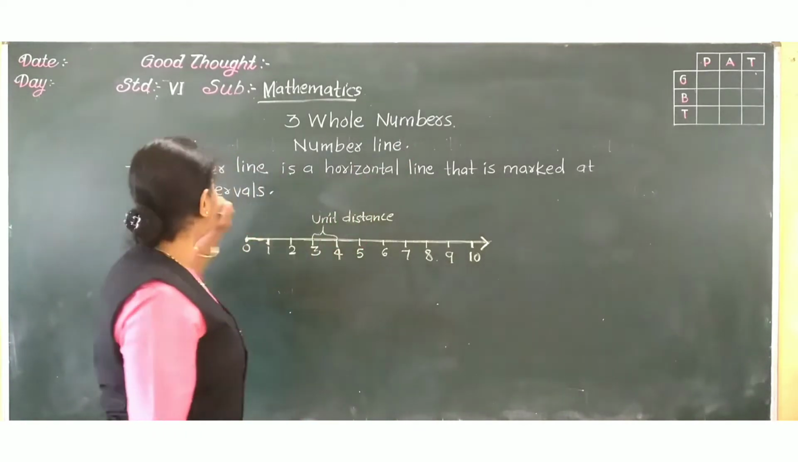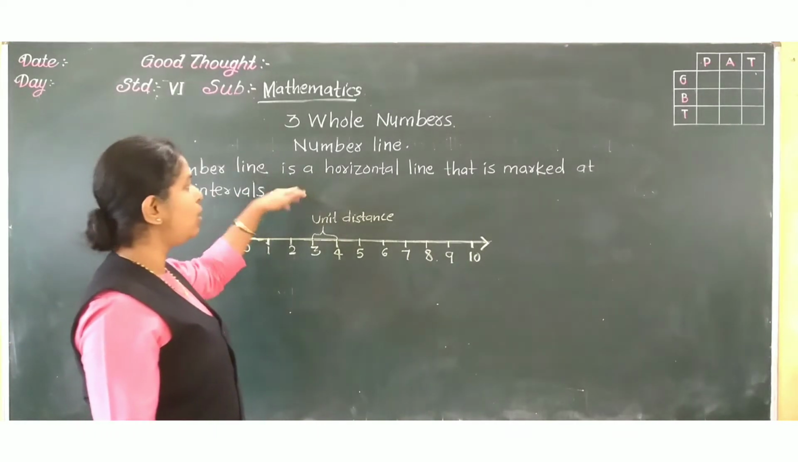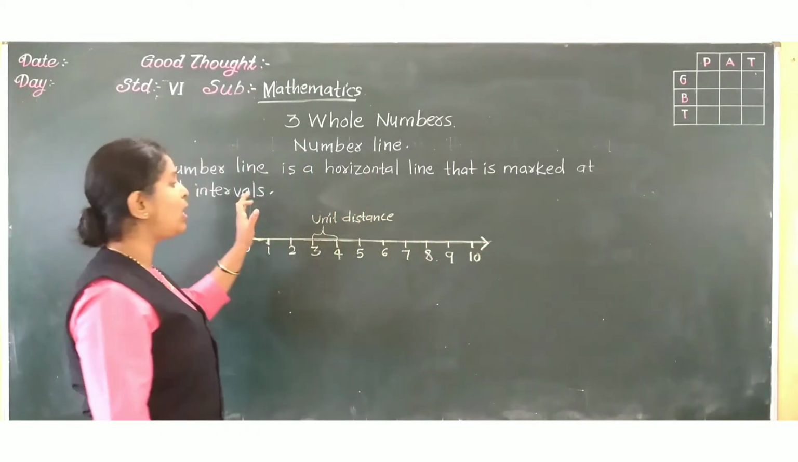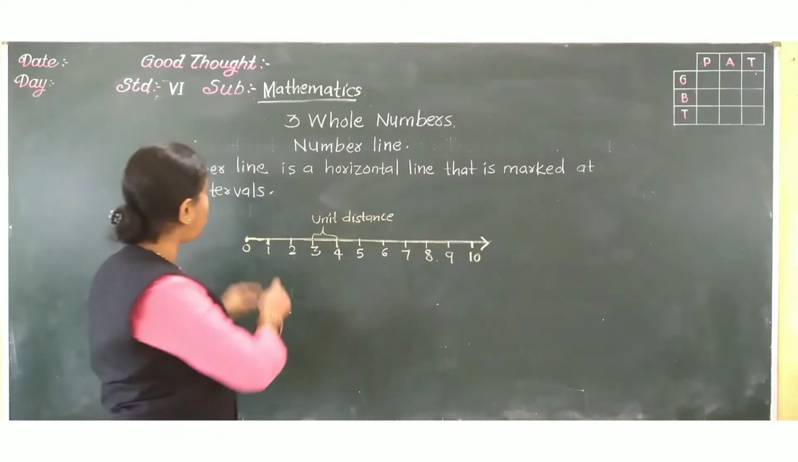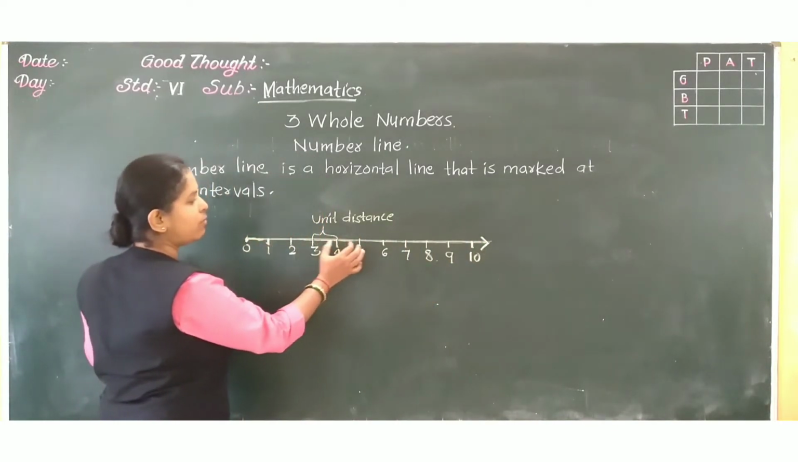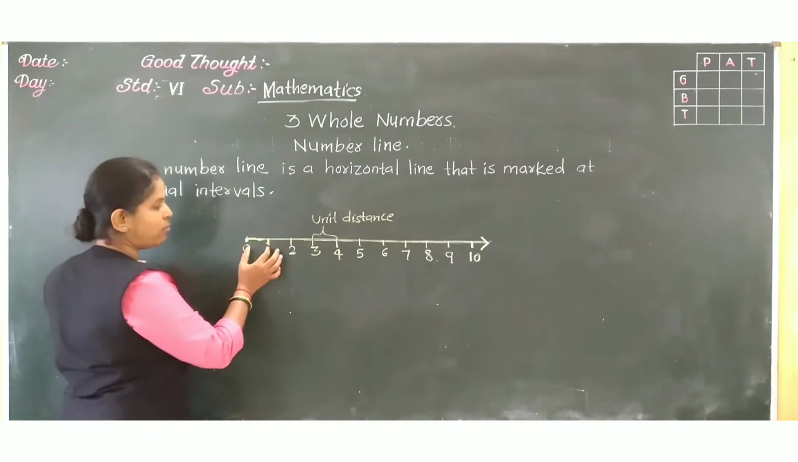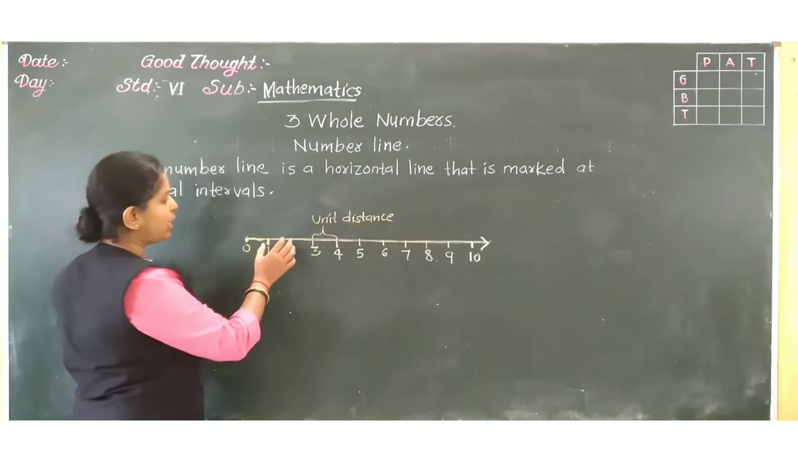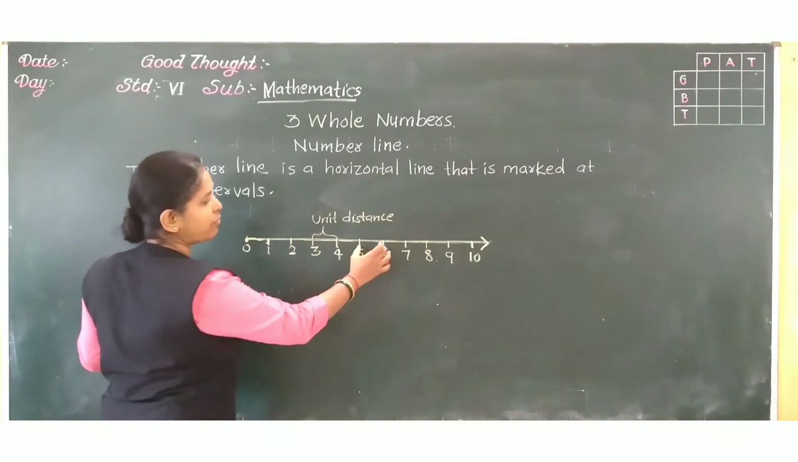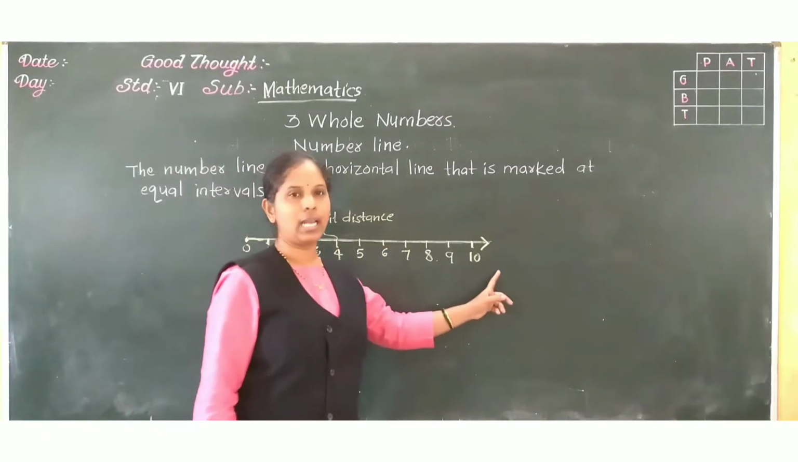So what is meant by number line? The number line is a horizontal line that is marked at equal intervals. Means what? See here, the distance between 0 and 1 is equal to the distance between 1 and 2, 2 and 3, 3 and 4, 4 and 5, 5 and 6. Equal distance is there. This is the number line.